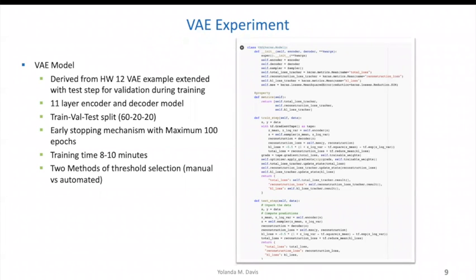For the VAE experiment, I adapted a lot of what was in homework 12 in terms of how the encoder and the decoder were built, with the only changes made being the actual dimensions as we downsampled or upsampled, as was relevant. A lot of the training step is also similar to that homework, but I also added a test step in order to support cross-validation.